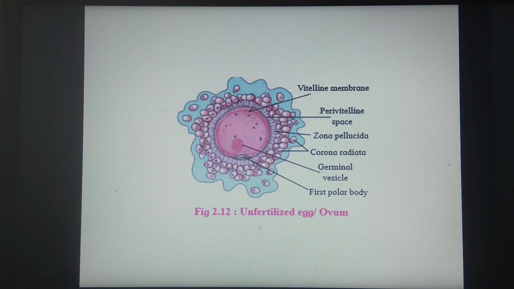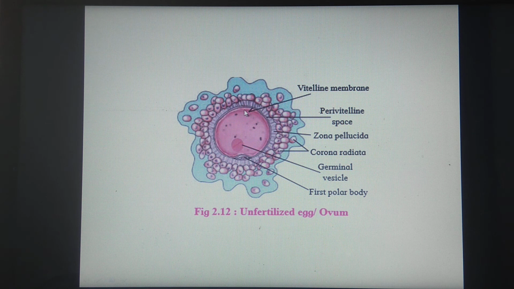So this is the diagram of the unfertilized egg or the ovum. We'll start from the internal side, from here. You can see the cytoplasm is visible along with this nucleus. This nucleus is called the germinal vesicle, which is surrounded by cytoplasm. This cytoplasm is surrounded by a membrane called the vitelline membrane.